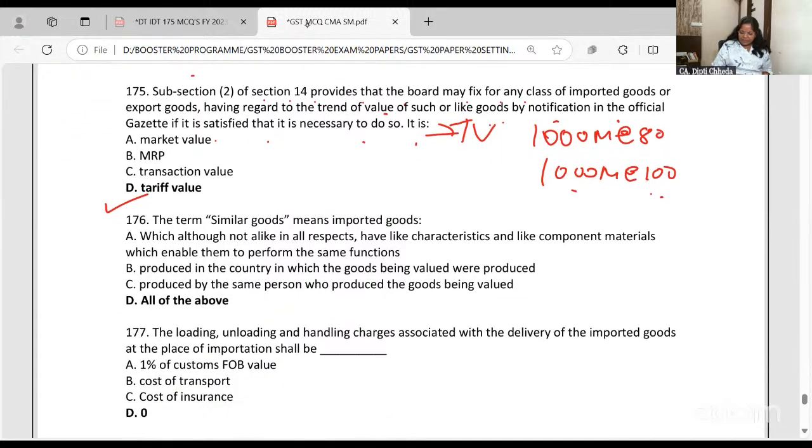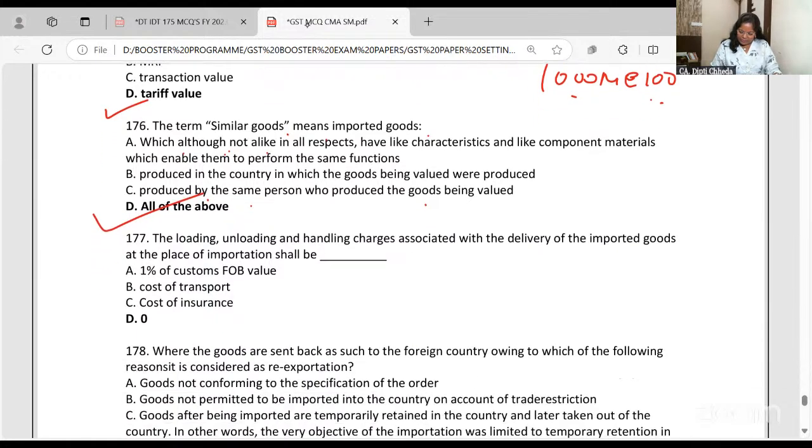We will take. The term similar goods means goods, although not alike in all respects and not having the same characteristics, but they are produced in the country in which goods are being valued, produced by the same person. So they are all called as similar. Identical is different and similar is different. Here it is, all of the above.